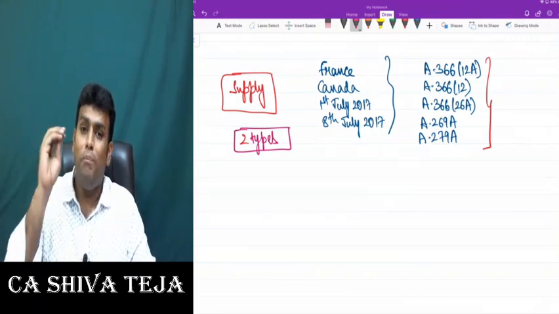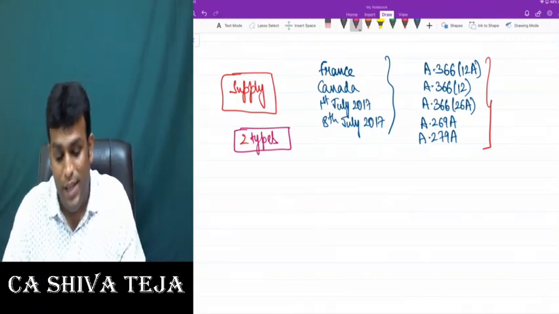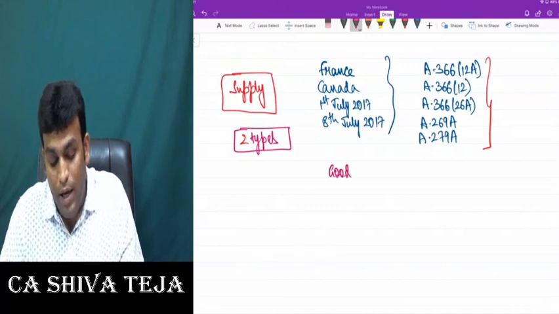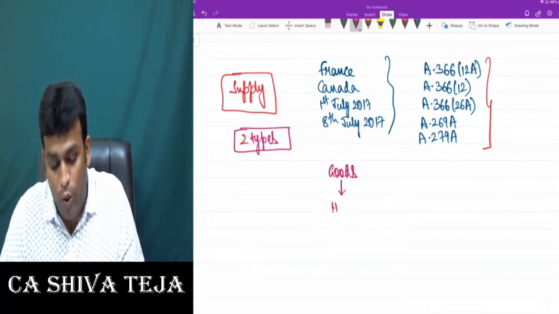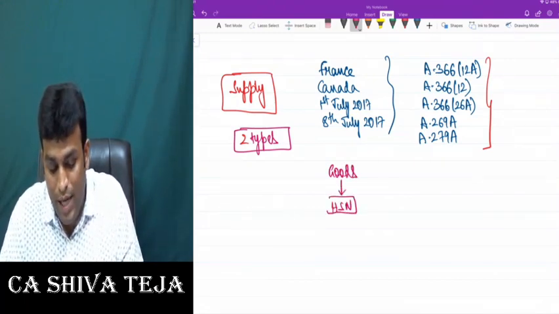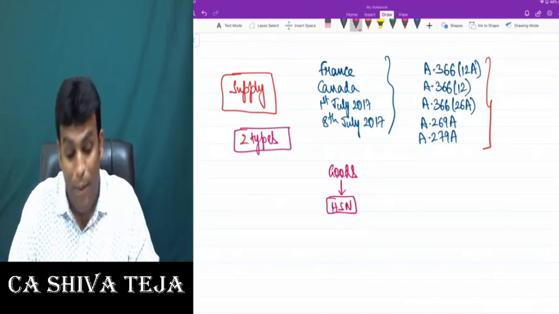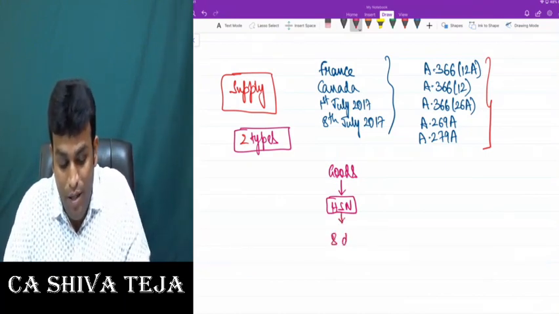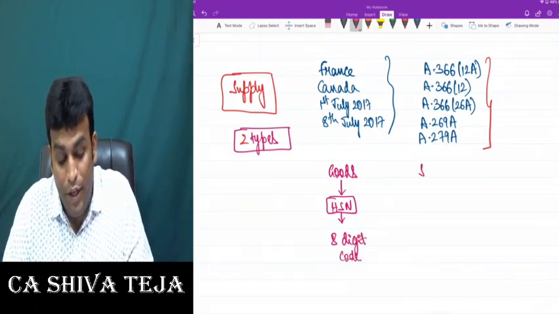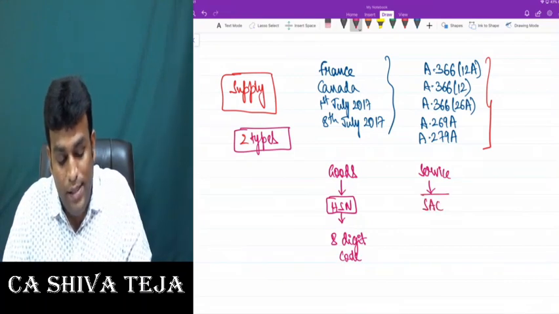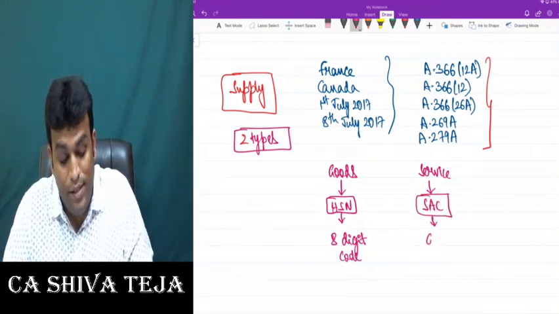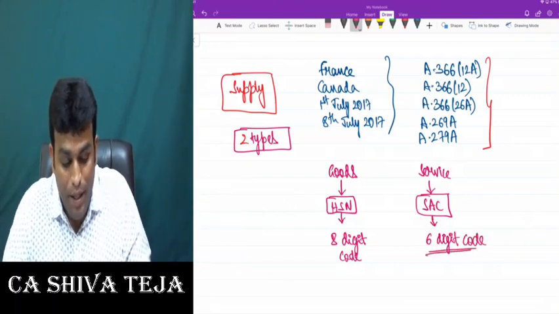And one brilliant point you should remember very clearly is that for every good, the government has given one unique code called HSN, which stands for Harmonized System of Nomenclature. I taught this to you. This is an 8-digit code. And for every service, they have given one special code called SAC, which stands for Service Accounting Code, and this is a 6-digit code.